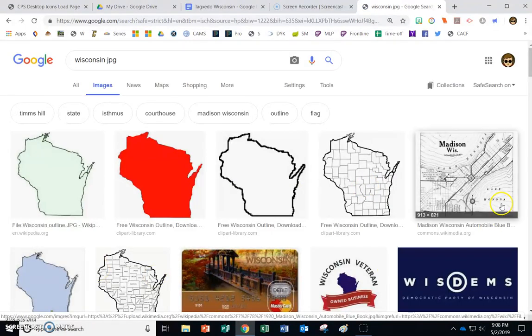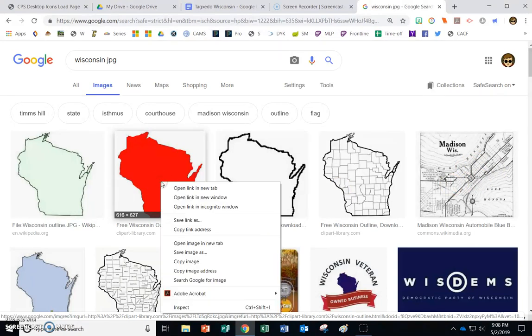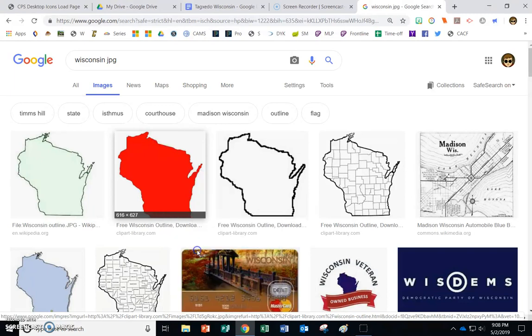So we are looking for a map of Wisconsin that is totally filled in. This is perfect. You don't want it to have counties. You don't want it to have other kinds of maps. You want it to be filled in. Now hopefully this is a JPEG. I'm going to right click it and I'm going to say Save Image As.